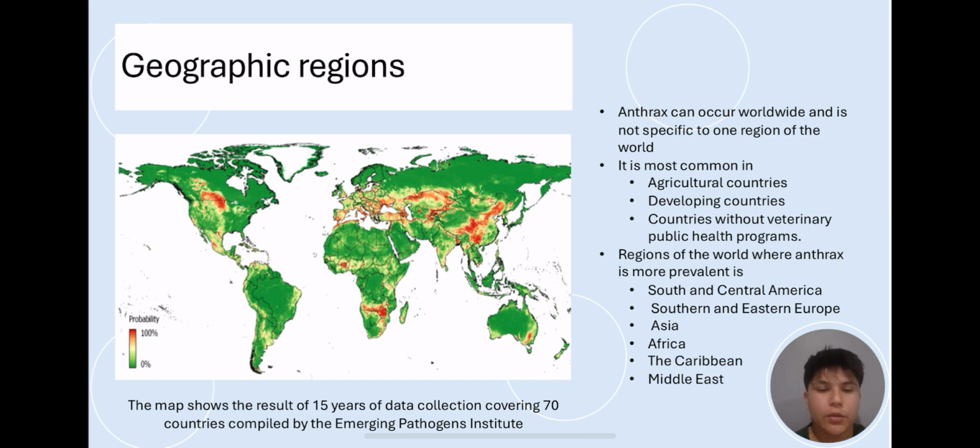The map above shows the results of 15 years of data collection covering 70 different countries, compiled by the Emerging Pathogen Institute. The red regions are going to be your hotspots for anthrax, and your green regions are going to be locations and countries showing the least amount of anthrax cases.